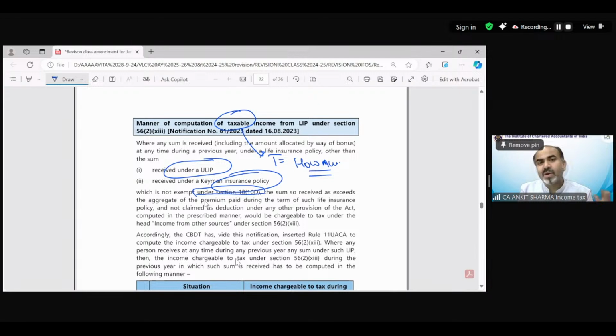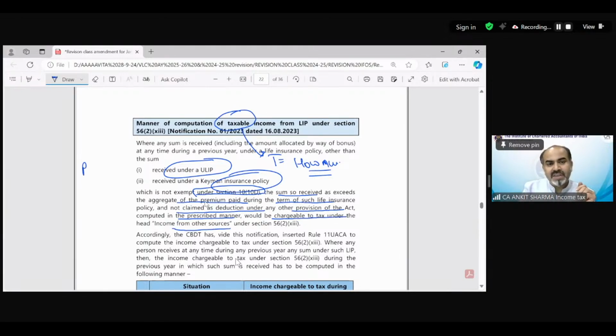We are discussing those provisions. The sum so received, if it exceeds the aggregate of the premium paid during the term of such life insurance policy and not claimed as deduction under any provision of the Act, computed in the prescribed manner, would be chargeable to tax under the head income from other sources.